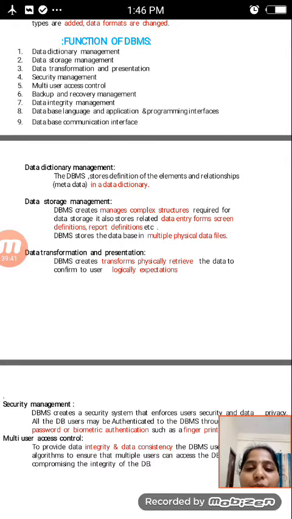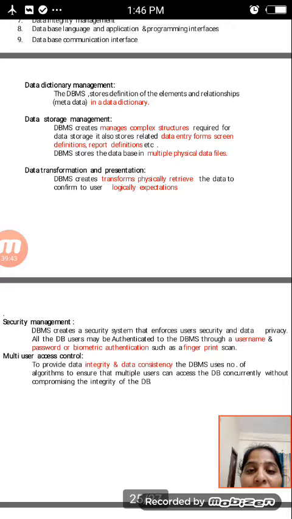Data dictionary management. What is data dictionary management? The DBMS stores definitions of data elements and their relationships. It means metadata in a data dictionary, which I just told you about. Definitions of elements and relationships are all stored in a data dictionary.